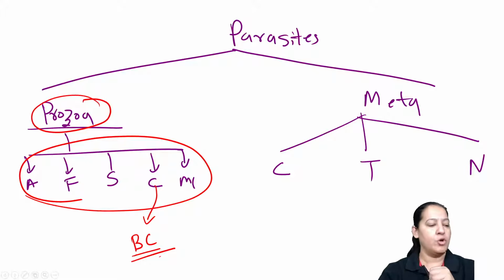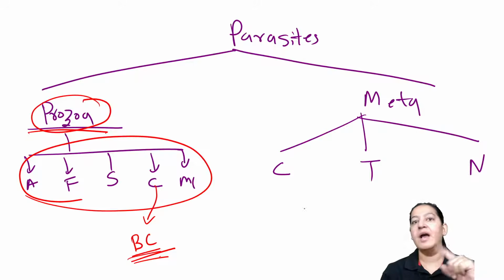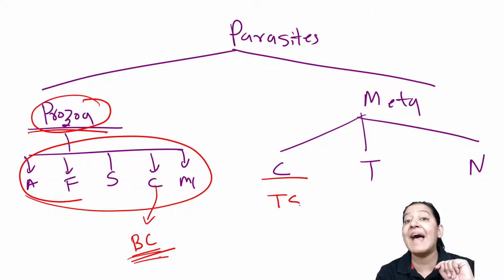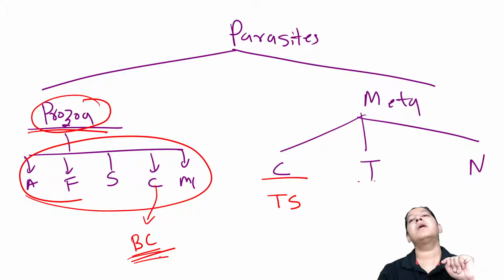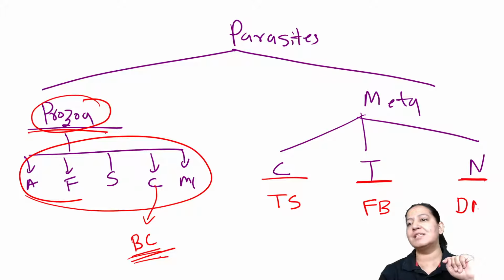Give me a thumbs up. You got my point? So what is the largest protozoa? Answer is Balantidium coli. Come on, Metazoa. In each category, first tell me. Among cestodes, the answer is Taenia saginata. Among trematodes, the answer is Fasciola buski. And among nematodes, the answer is Dracunculus medinensis.